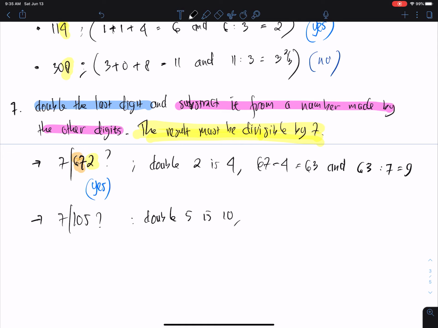And then we subtract: 10 minus 10, we get 0. And we know that 0 divided by 7 is 0. So 0 is divisible by 7, which is yes. So the answer here is also yes.